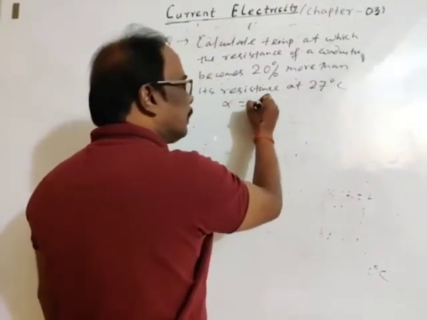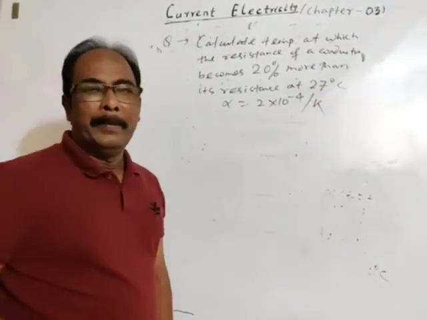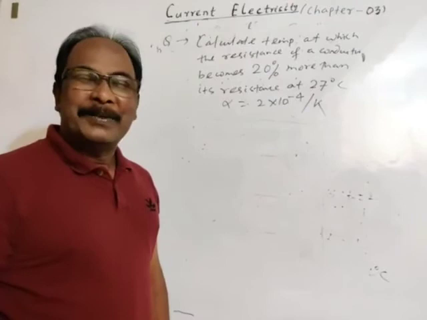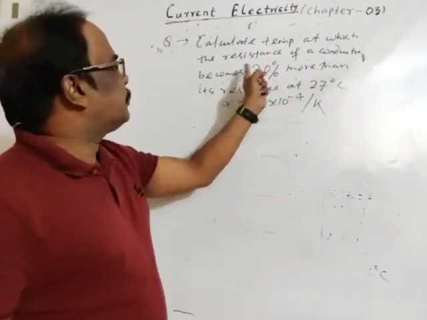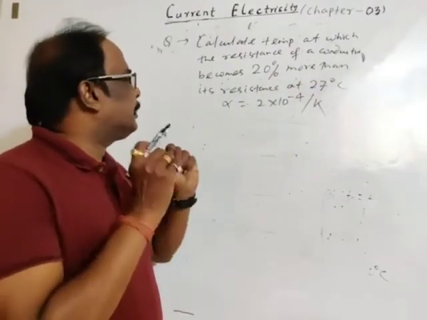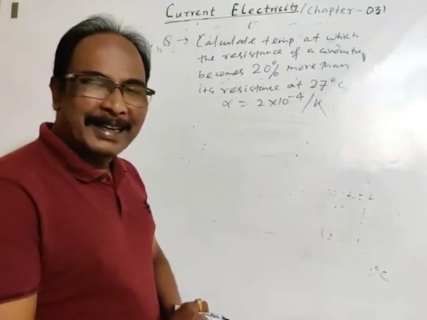I am changing the question a little bit. Given alpha of the conductor is 2 into 10 to the power minus 4 per Kelvin. Per degree centigrade, we may take per Kelvin. So calculate the temperature at which resistance of a conductor becomes 20% more than its resistance at 27 degrees centigrade.